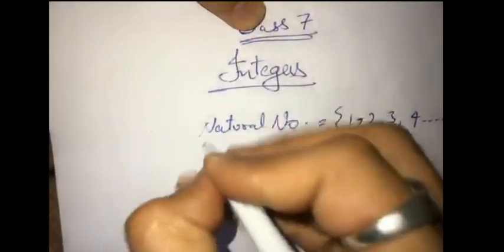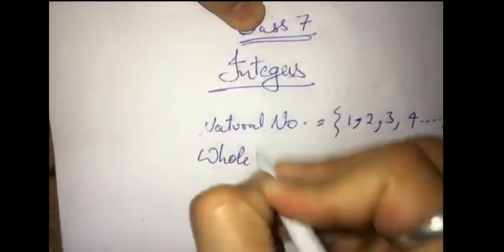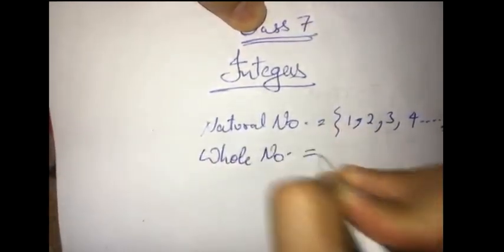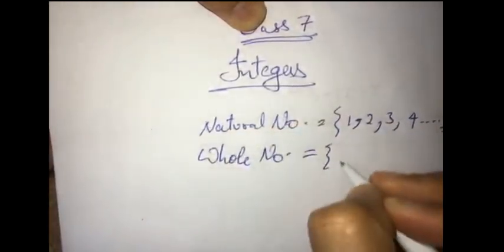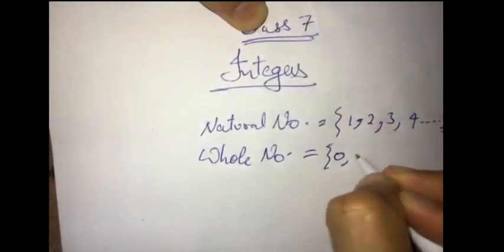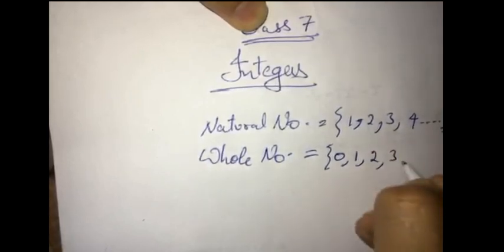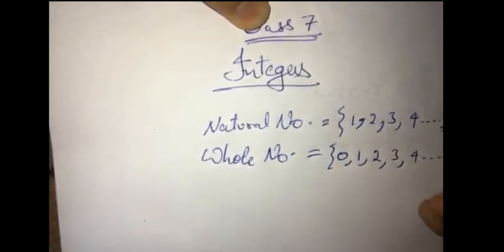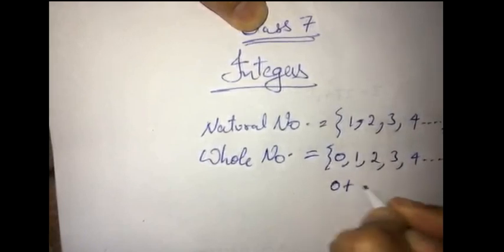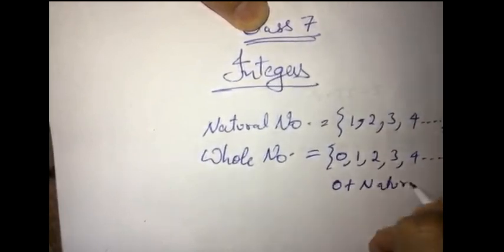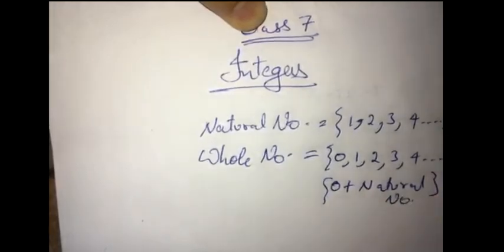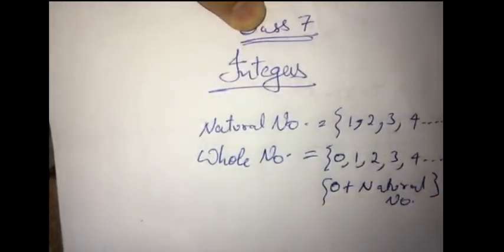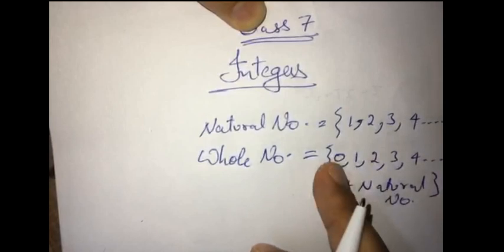Next, what are whole numbers? This starts from 0, 1, 2, 3, 4 till infinity. Means 0 plus natural numbers equals whole numbers.